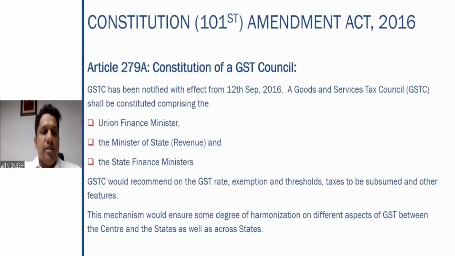Some degree of harmonization is very important, because it is very, very important that all the finance ministers of the states and the main finance minister of the country keep meeting on a regular basis. Only then can critical decisions be taken. So therefore, every fortnight or once in 2 months, the GST Council keeps meeting and takes decisions with regard to certain critical aspects of the GST.